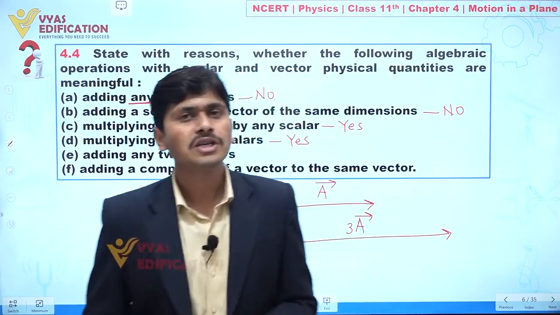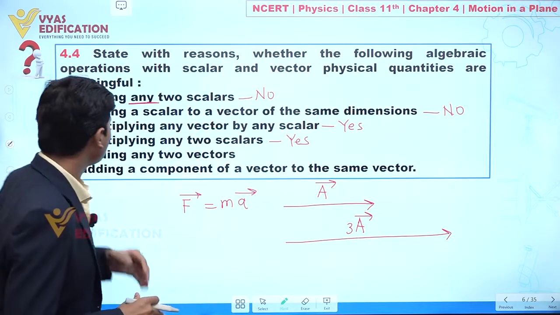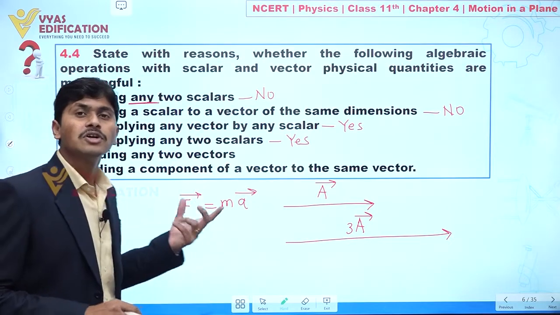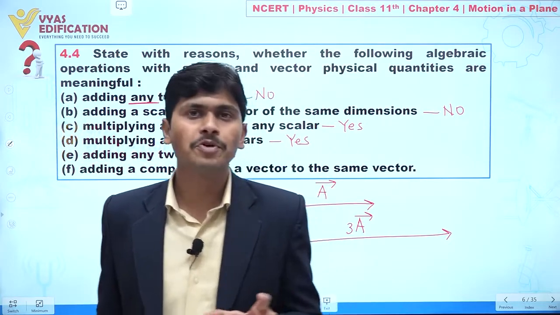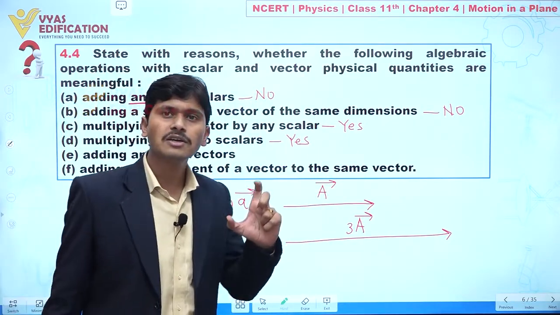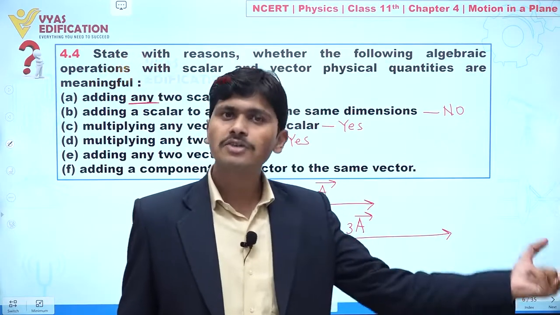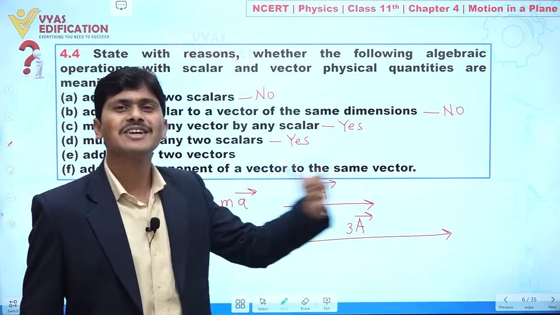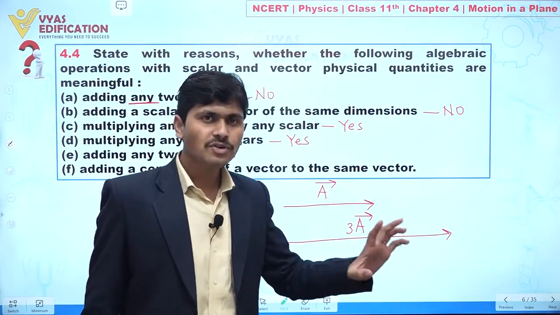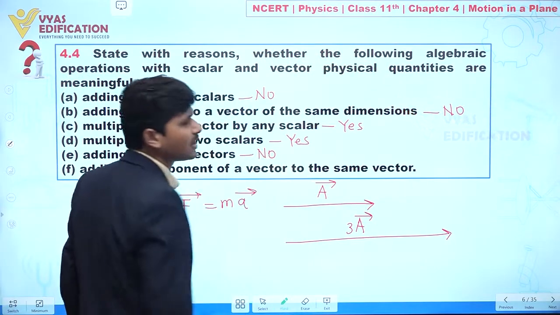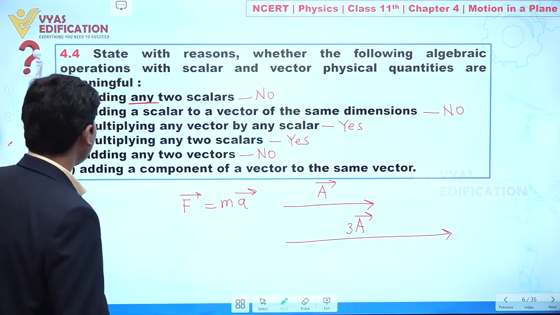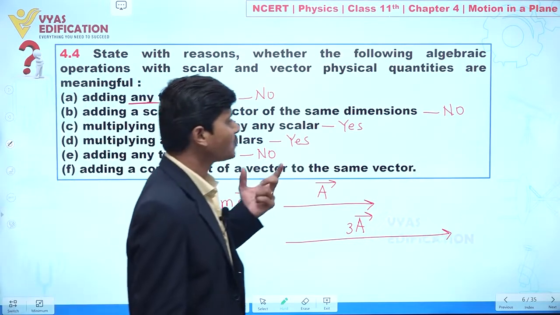Why? Because if we are adding any two vectors, only the same physical quantity can be added. This is very, very important. If we are adding velocity, then we can add velocity with velocity. We cannot add force with velocity. Yes or no? So again this is not a meaningful statement. Clear? Next, adding a component of a vector to the same vector.